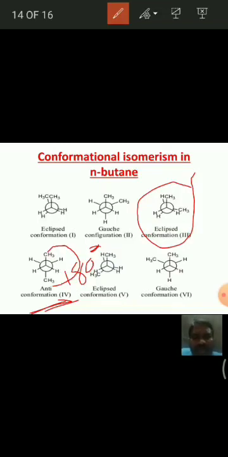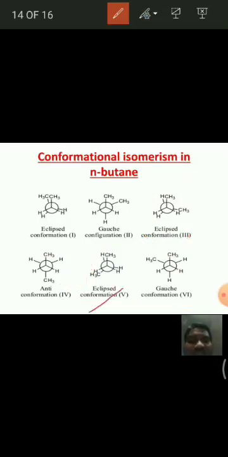And coming to the next rotation, the fifth, by rotating 60 more degrees from the fourth, we get the fifth molecule. The fifth molecule is similar to the third molecule, in the same eclipsed manner.